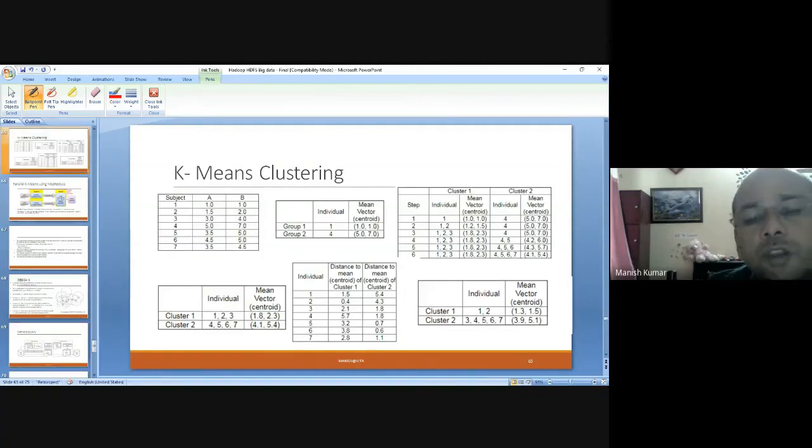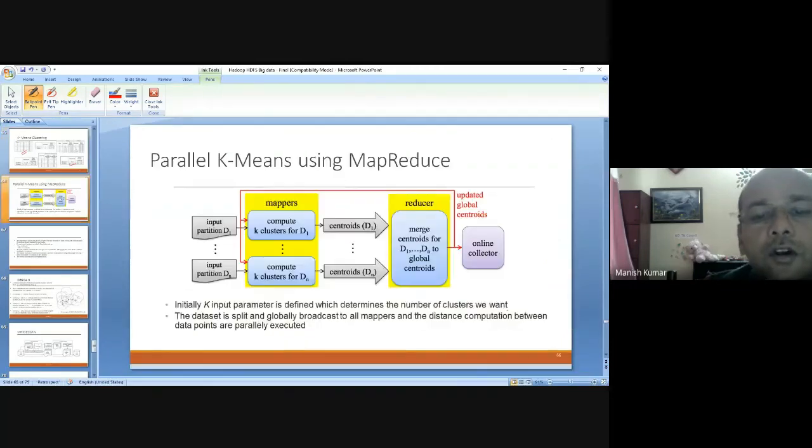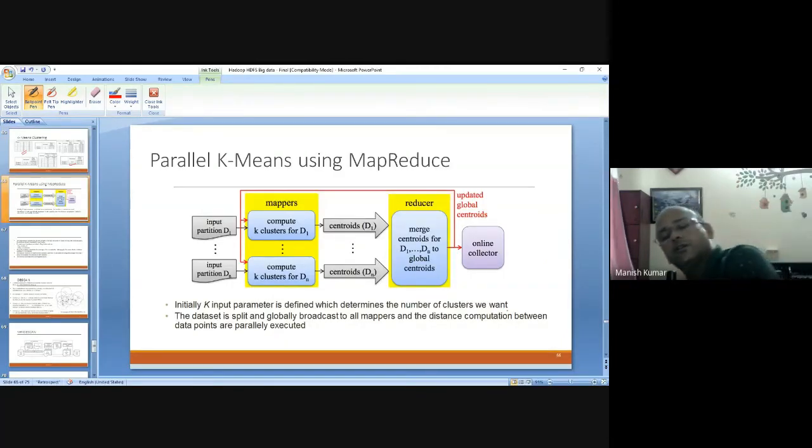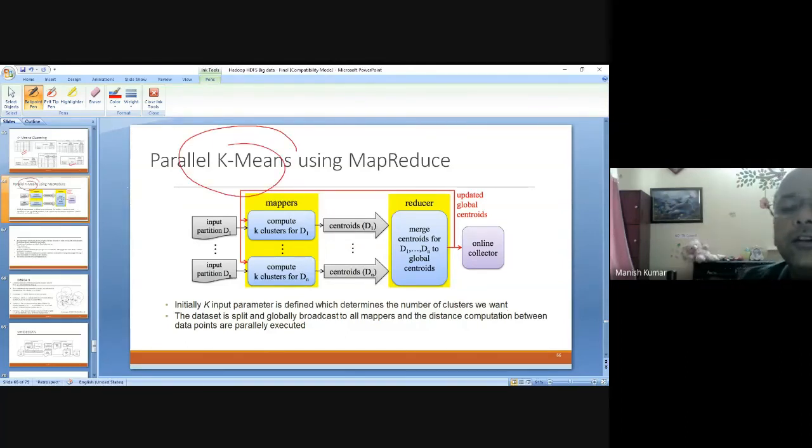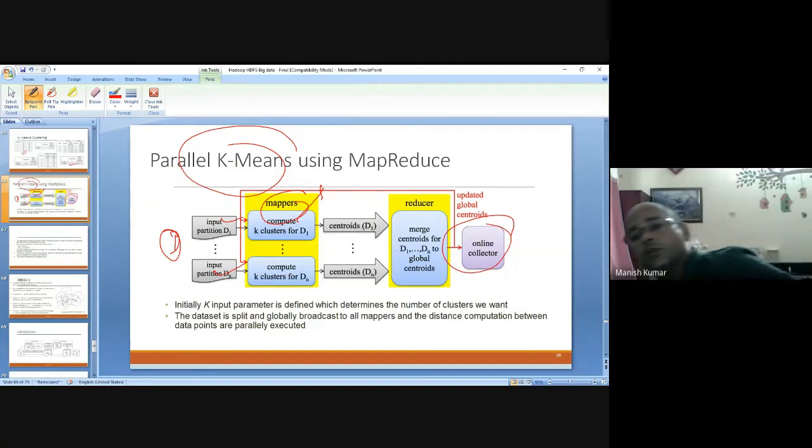These examples I have done in the last class, so you know how k-means operates. The question is how k-means can be applied in a parallel or distributed manner. You have D, you partition D, and n number of data nodes are created, then mappers will execute the k-means algorithm, and then the reducer is capable of generating the global clusters out of it.